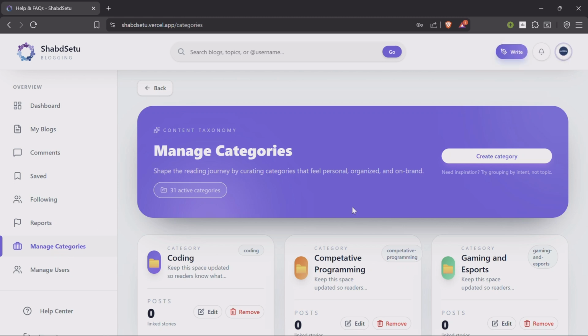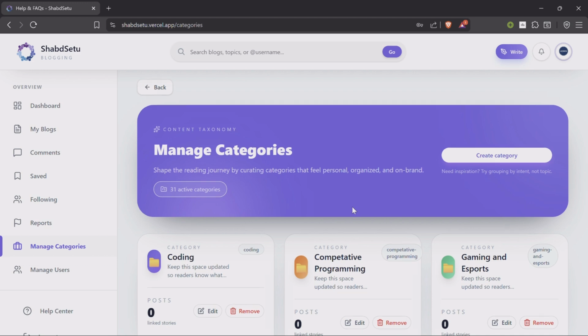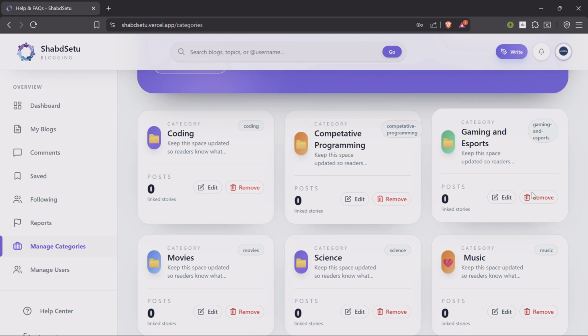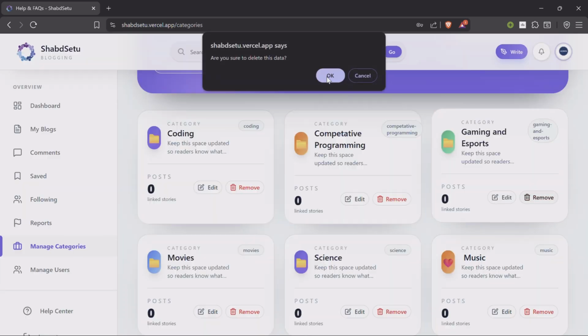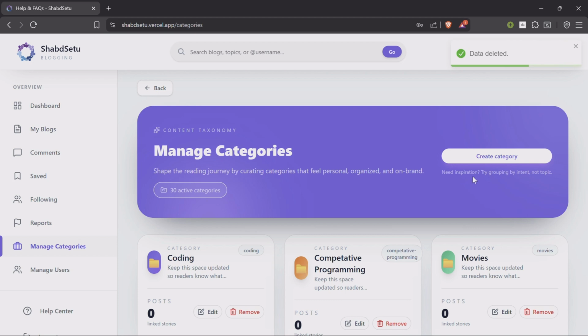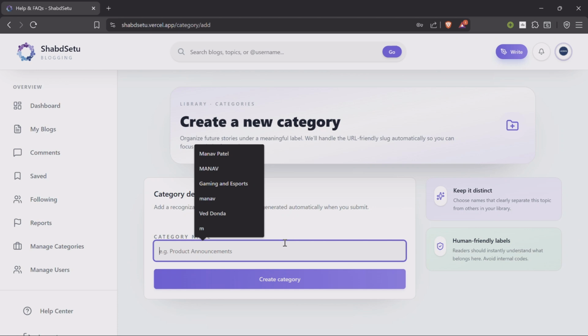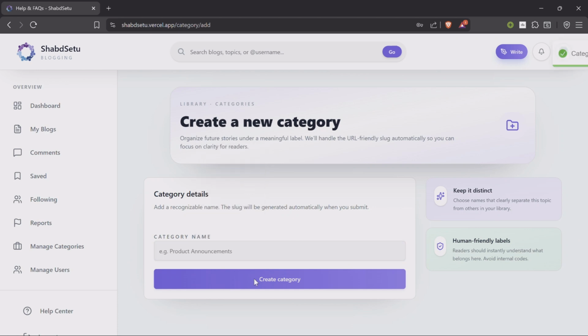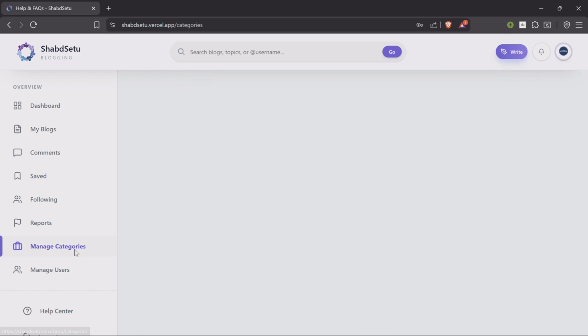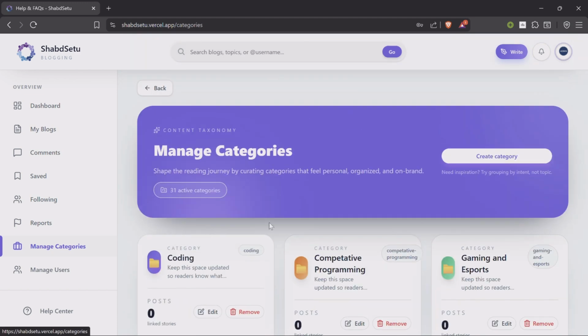And then we go to manage categories. Manage categories has a list of all the categories available on our platform. Here we can also edit or remove them. For example, let's say we remove gaming and sports, and it is removed, right? And then again we can create a category as per users' requirements or admin's conditions, right? And the category is added successfully, and it will be added onto the manage categories page.